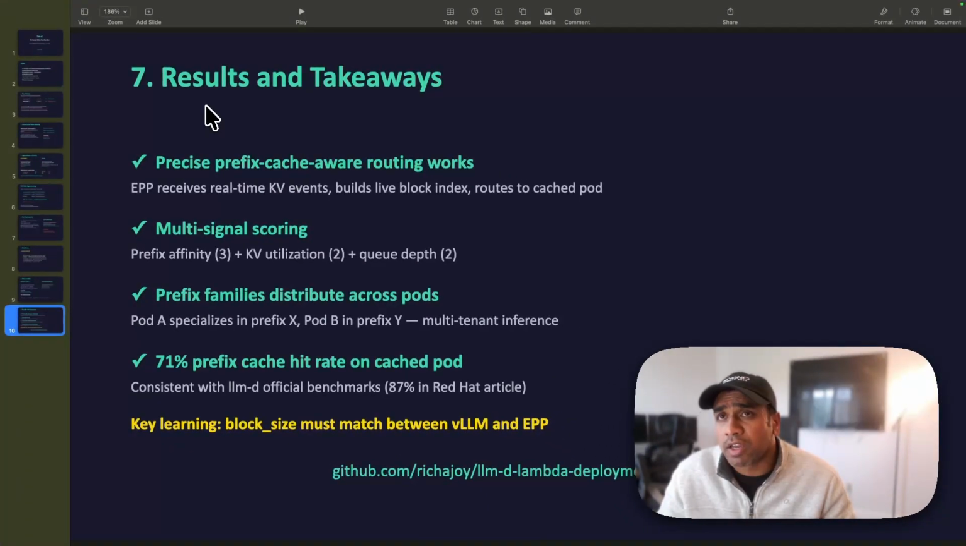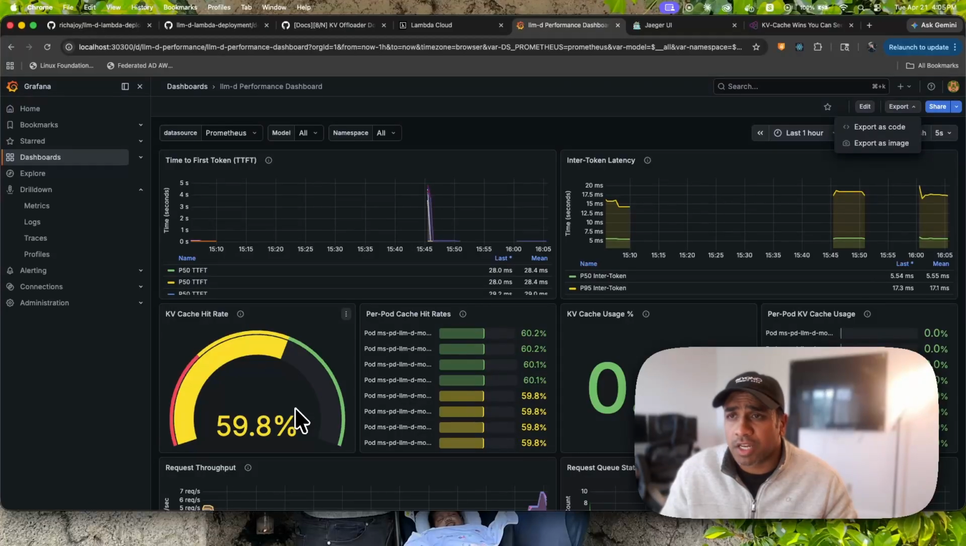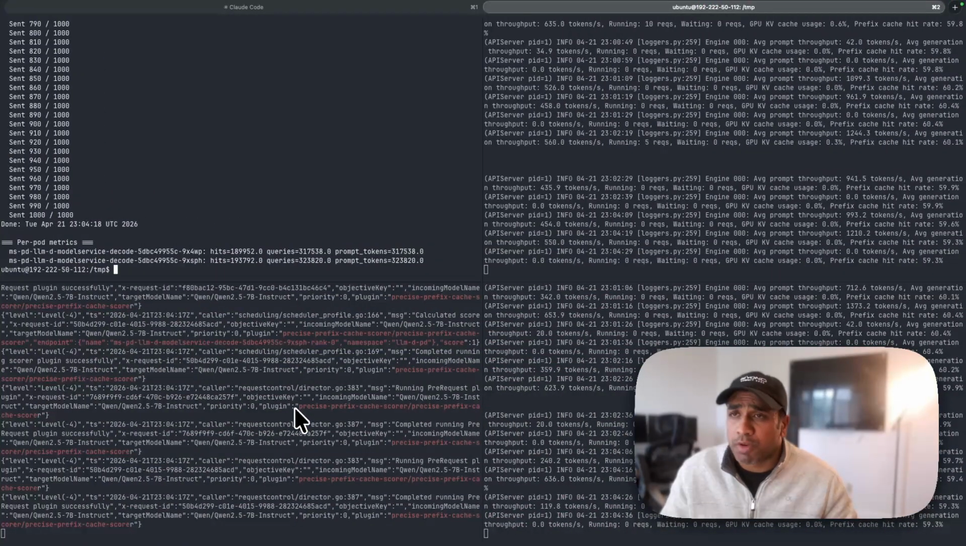The basic result is that precise prefix-cache-aware routing works for aggregated workload. This is an aggregated workload given that prefill and decode are on the same node, and that is specifically working. And then there is the multi-signal scoring, in terms of prefix affinity, KV utilization, and queue depth, which is working: sending the request, polling the events from the KV events on each of the pods, sending that to the EPP scheduler, and intelligently routing across the pods. In our case, we have achieved almost 60% hit rate, which is pretty cool, I think, especially for a testing scenario.